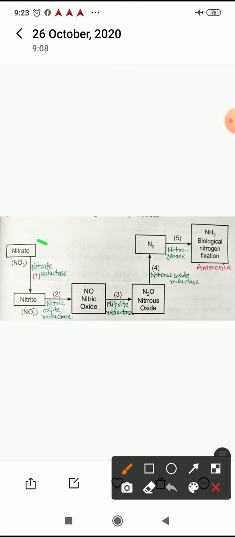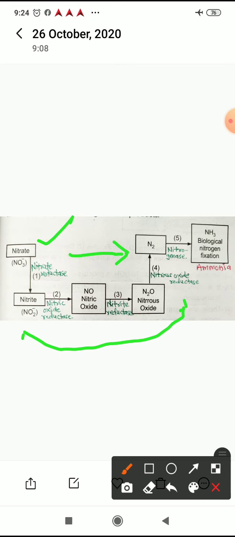So here nitrate is converted into nitrogen through series of these different reactions. So how this thing takes place, that we will see in brief.